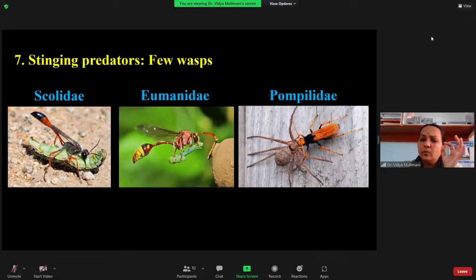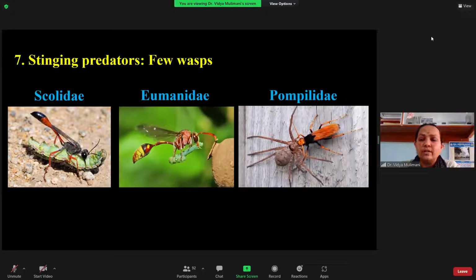That means they only make the insect they have caught immobile. When they paralyze it, the caterpillar is not killed. It is only made inactive, and the larva stays intact, with no secondary infection. They carry these paralyzed caterpillars or spiders to their nest. After taking them into the nest, they lay an egg onto the caterpillar so that the young ones, after hatching, feed on it. So the larvae they catch are the food for their young ones.